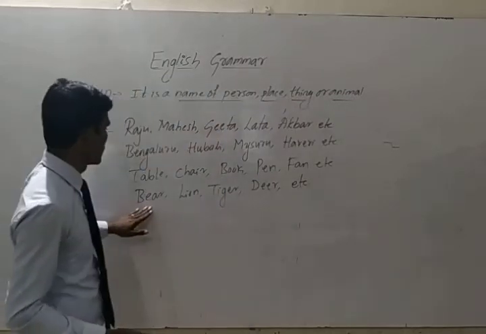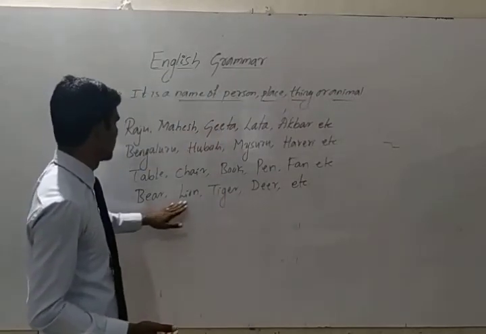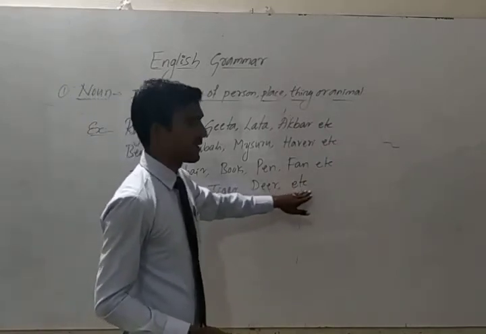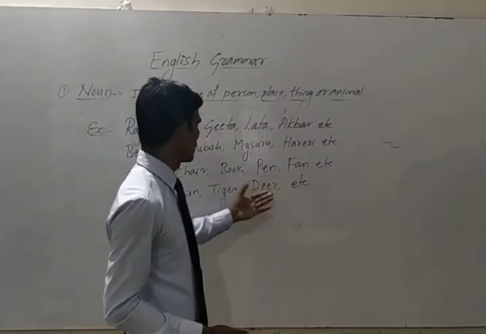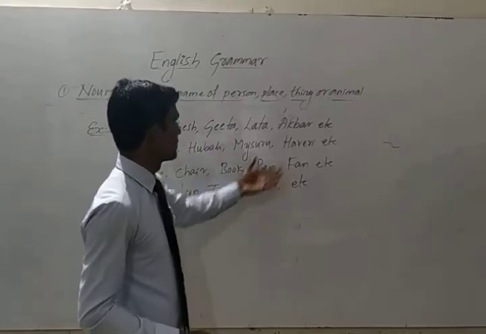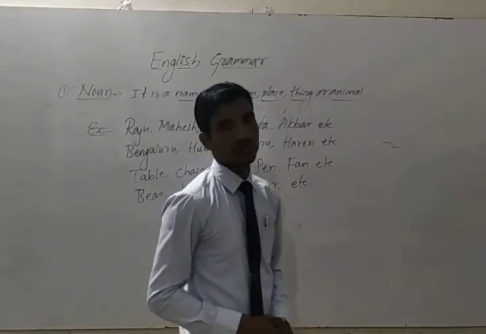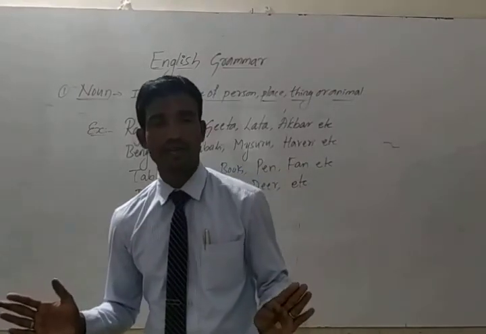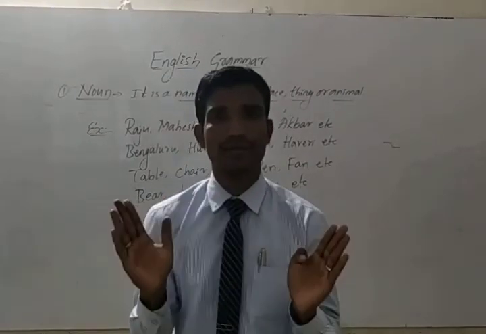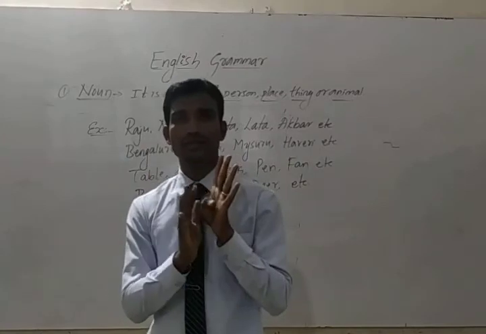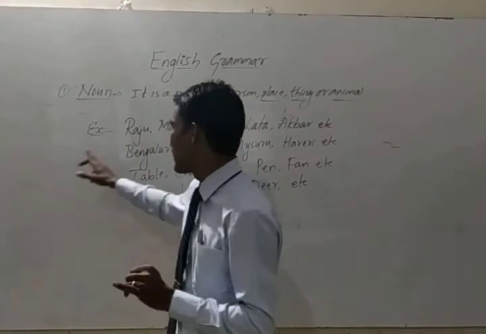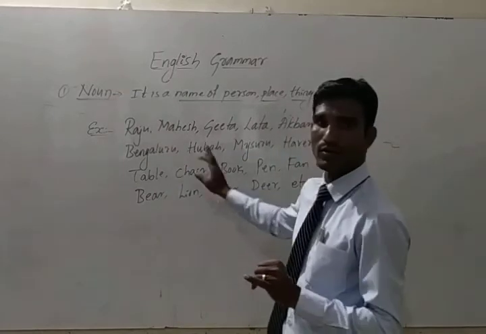Next, bear, lion, tiger, deer, etc. So these are 4 examples that come under animal. So understand what a noun is. Very simple. A noun is a naming word. In a simple way you can say a noun is a naming word, or a noun is a name of a person, place, thing or animal. So these are the examples. Write down one by one.